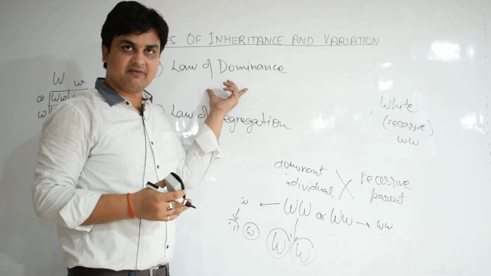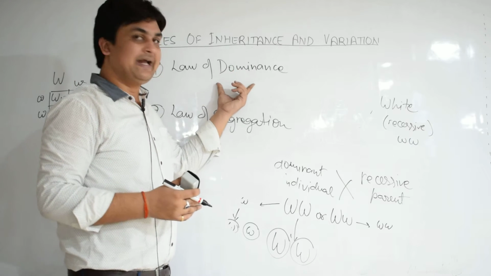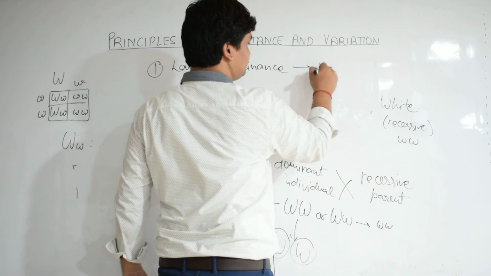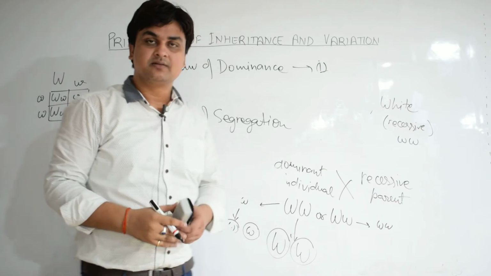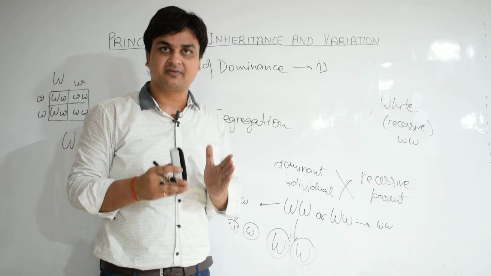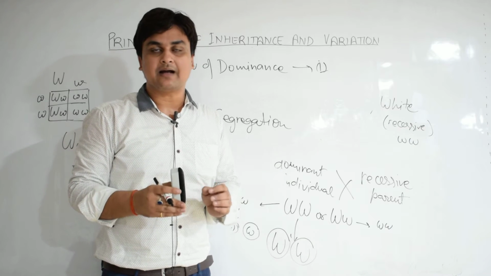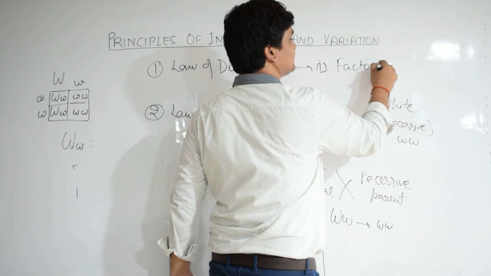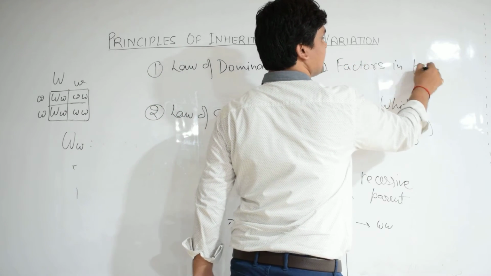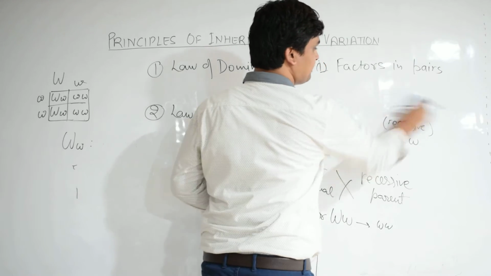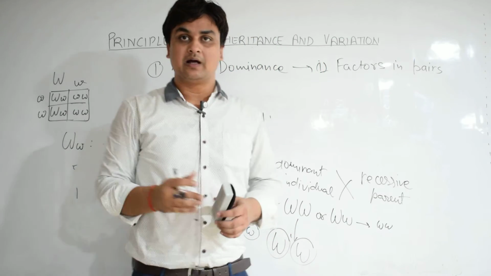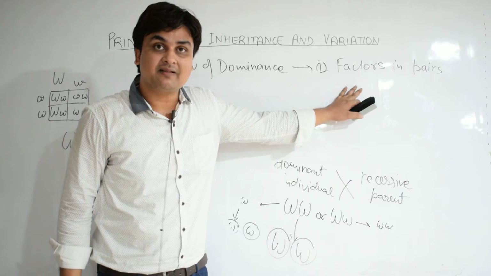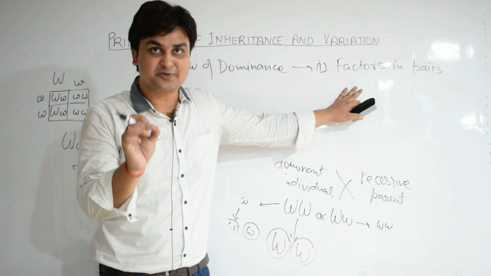Now, if we have to define the law of dominance, it is defined in three different steps. First, the factors controlling a character are present in a pair. That means factors are in pairs. Now, factors are in pairs, but from where the factors have come, this has to be defined.